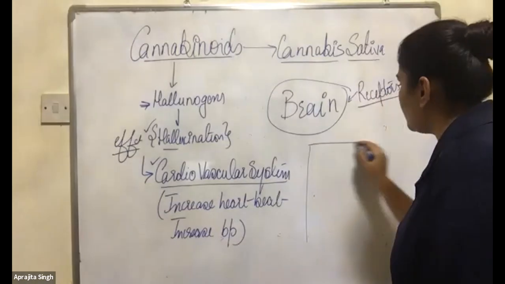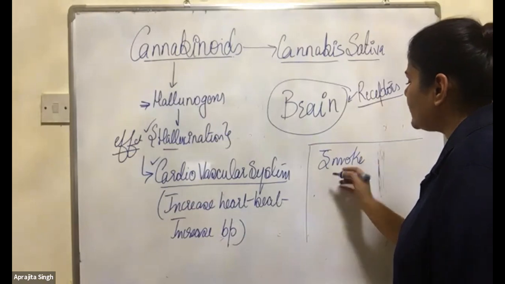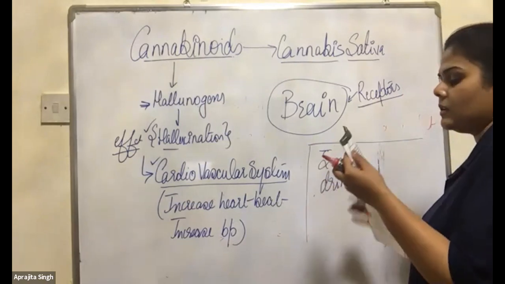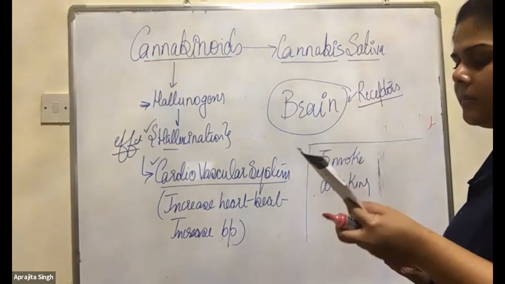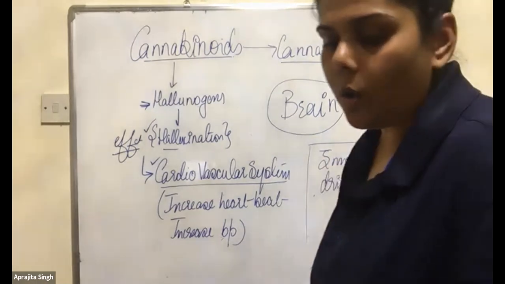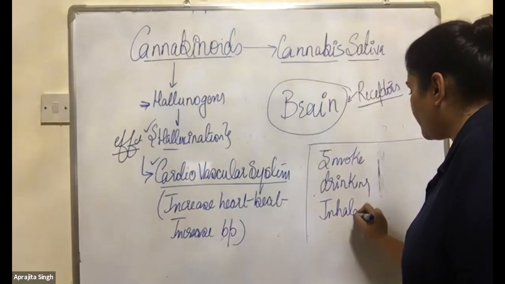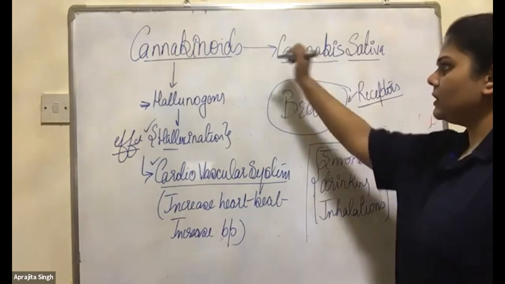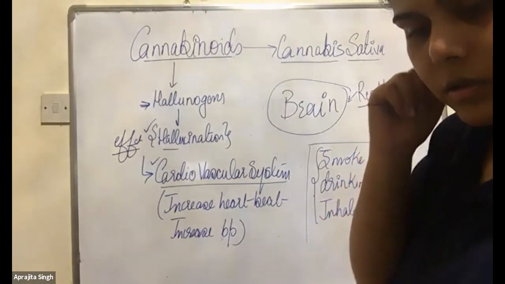Yes, ma'am. Now you have to see how they are consumed. They are consumed with the help of smoke, direct drinking, and what is written in your NCERT? Inhalation, and oral ingestion: eating, drinking, and inhalation. By these three methods, we can take the cannabinoids. Just write it down, then I'll tell you the things.